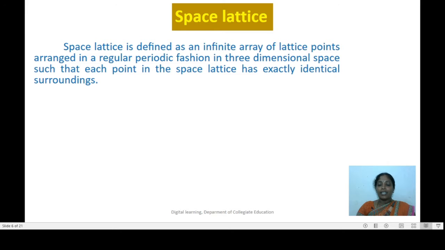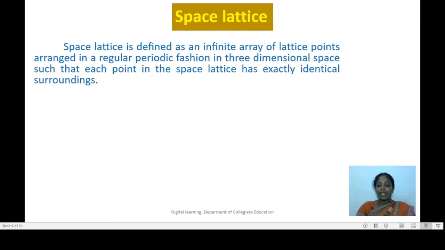This space lattice is made up of lattice points which give the location of the constituents, and these lattice points are arranged in a periodic manner, and this periodic arrangement will extend in the three-dimensional space, provided each and every lattice point in the space lattice has identical surroundings.